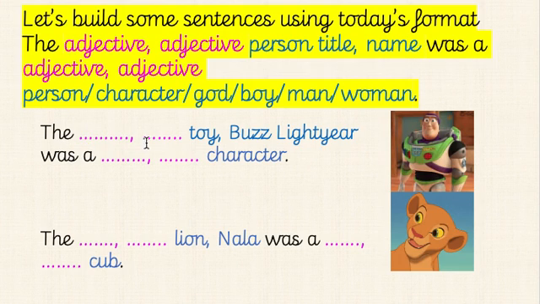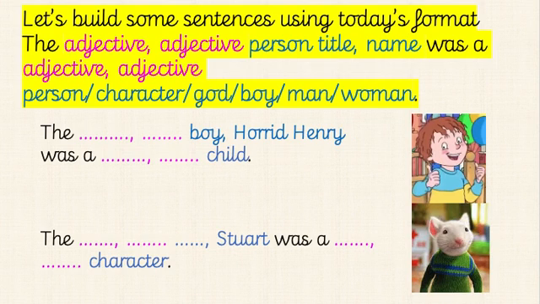So these ones which I've got blank bits, I want you to see what adjectives you are adding in. Okay, and then we've got the two adjectives, lion, Nala. This is the female lion that's friends with Simba in The Lion King, was a something something cub. So again, can you think of two adjectives we could add in to describe Nala? You might have noticed we're not just describing how they look, we're also describing personality. So think of adjectives that describe how they look and their personality.